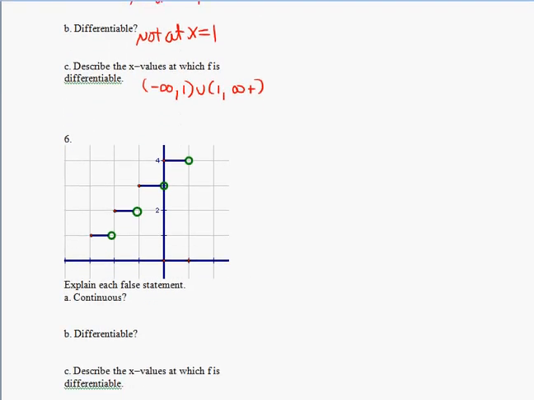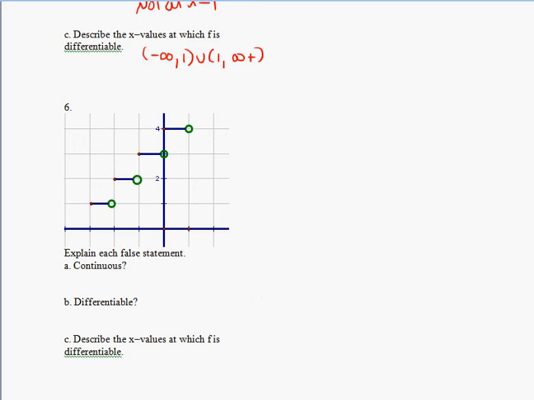Our next one is the integer function. Is it continuous everywhere? Well, obviously not. At this point there's a jump discontinuity from negative 2 up, and then from negative 1 up, and then from 0 up. So therefore, it's not continuous. We're assuming that this function continues, so there's another piece here and another piece up here. So at every integer value, it's not continuous.